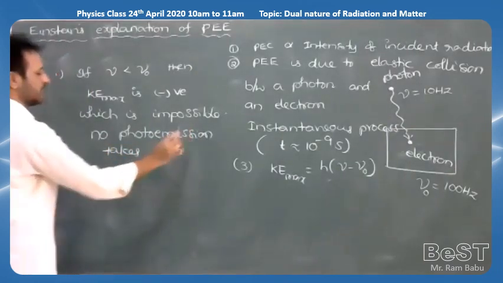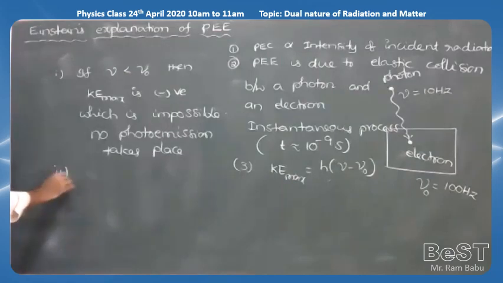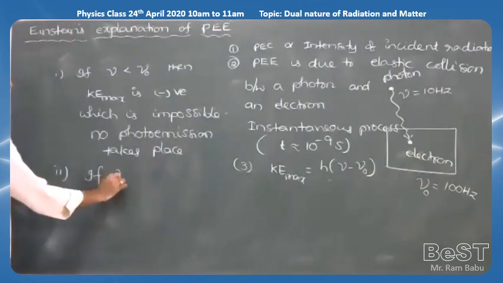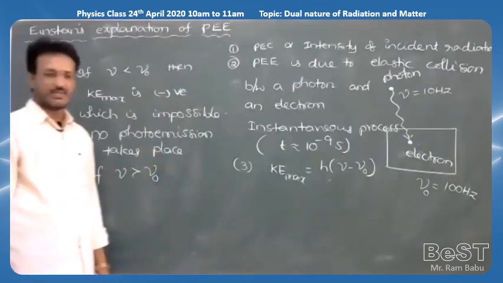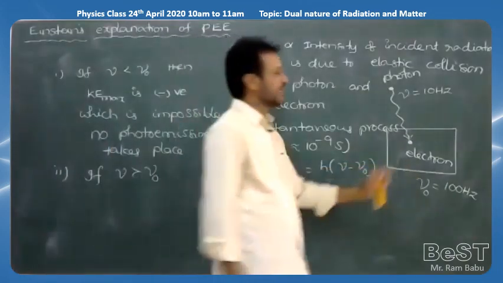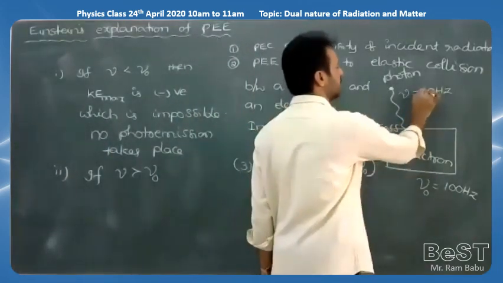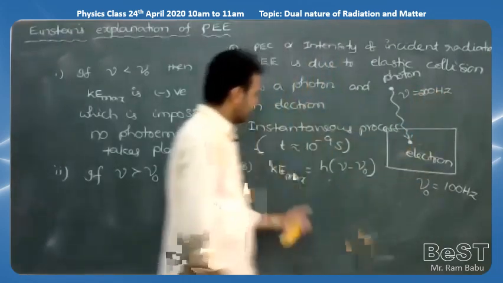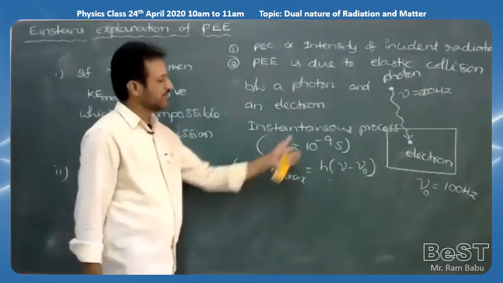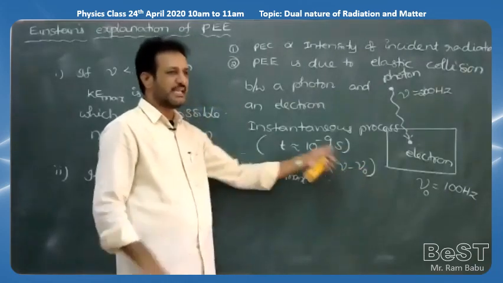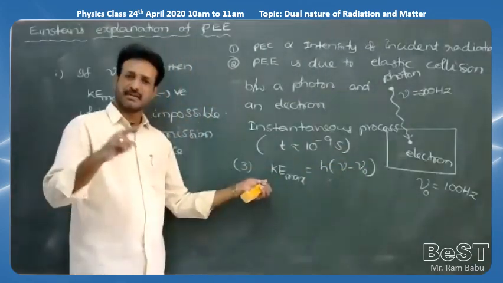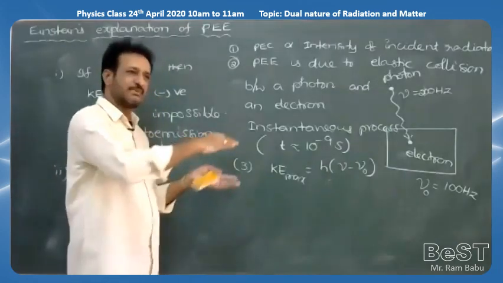And one last point I'll give. For example, the frequency of the incident photon is greater than the threshold frequency, required value 100 hertz, but we are supplying a total of 200 hertz, then KE maximum is equal to h into 200 minus 100, we will get plus 100. So KE maximum is positive, and the speed of the electron is also positive, then electrons are emitted outside.